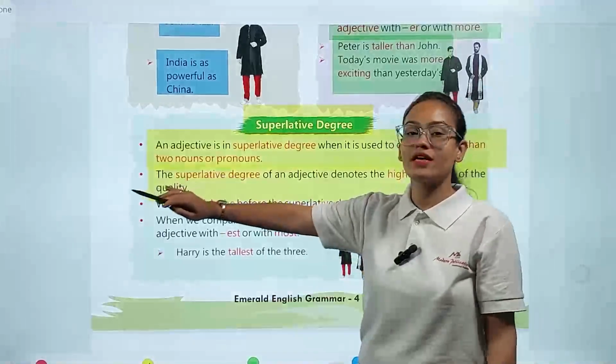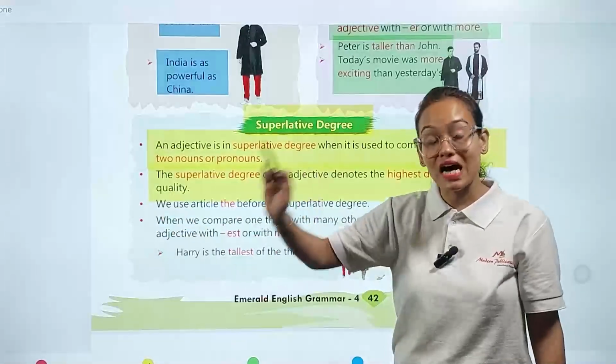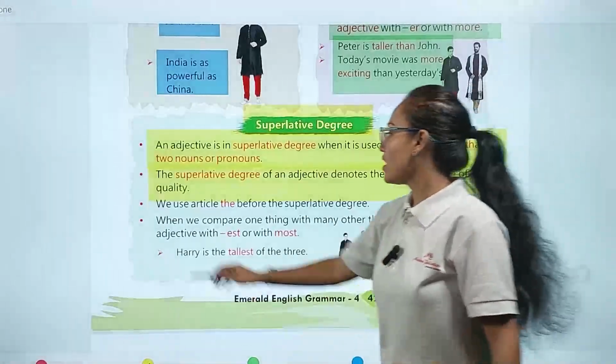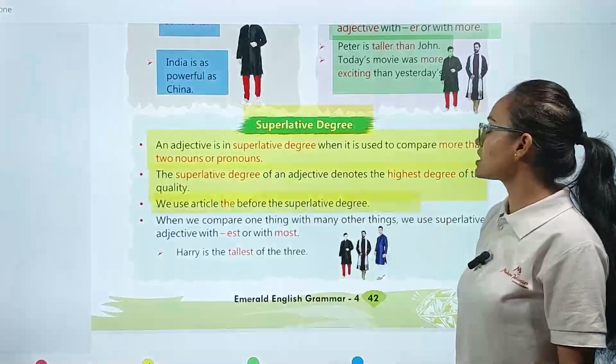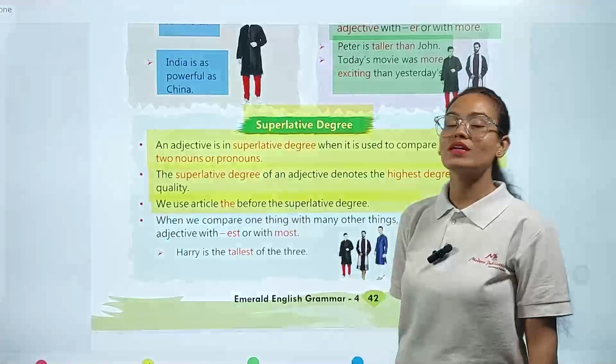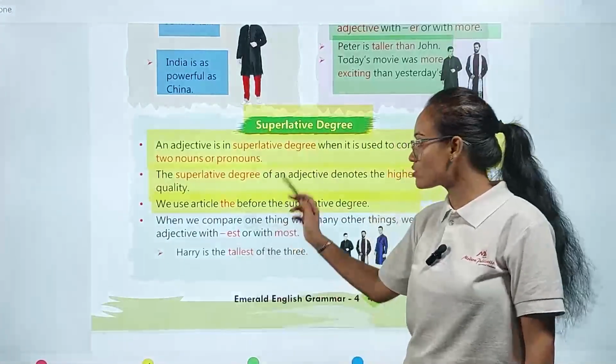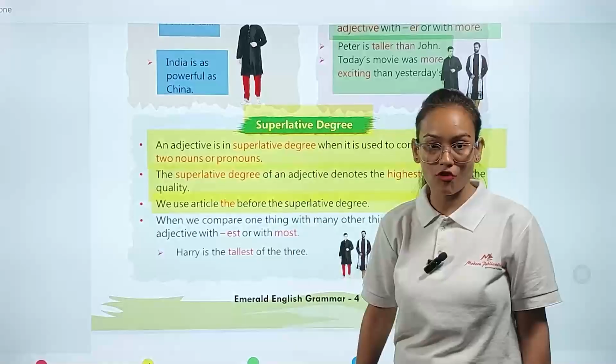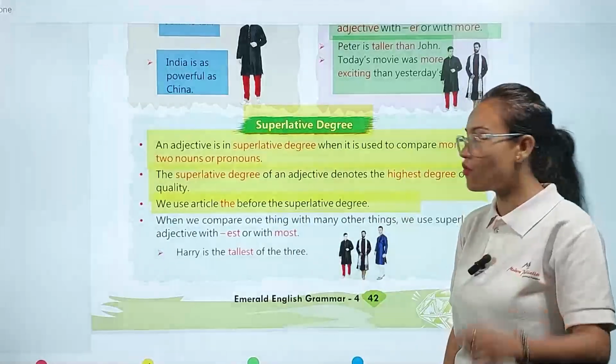The superlative degree of any adjective shows the highest degree of the quality. We use the article "the" before the superlative degree. In the case of the superlative degree, we always use the article before that superlative word.